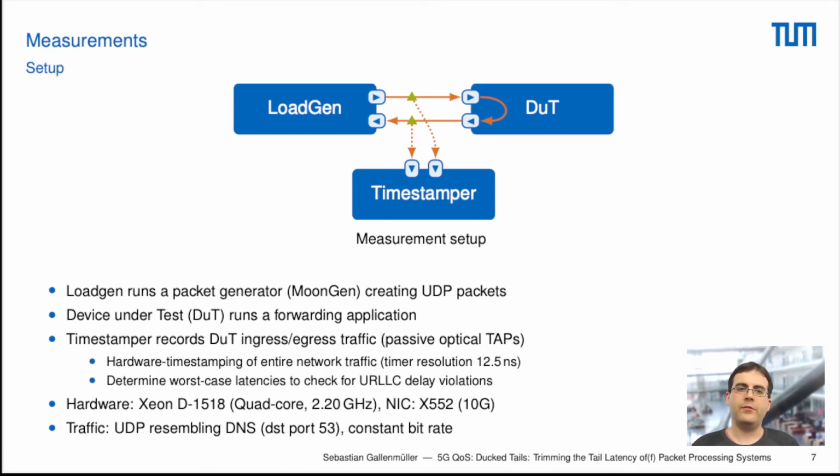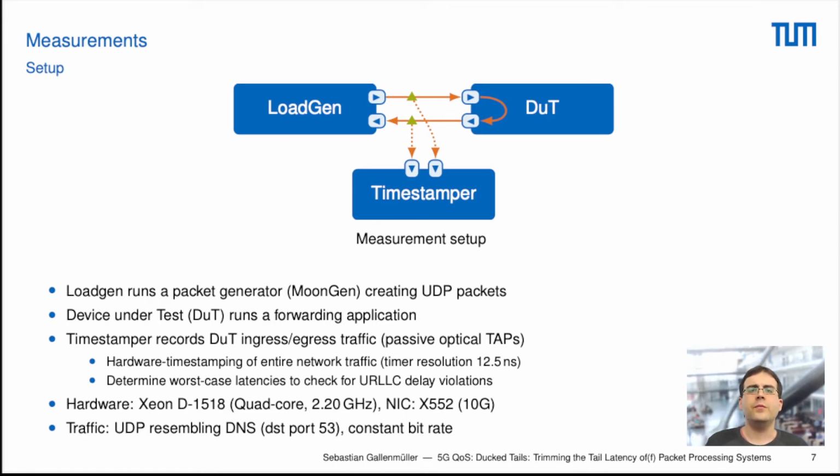We also have measured with UDP traffic. This means we don't have any impact of the TCP protocol on the latency that we measure. We additionally use destination port 53. So if we want to measure something using our Snort 3 rule set, we can now match against the DNS rules, and we use constant bitrate traffic.